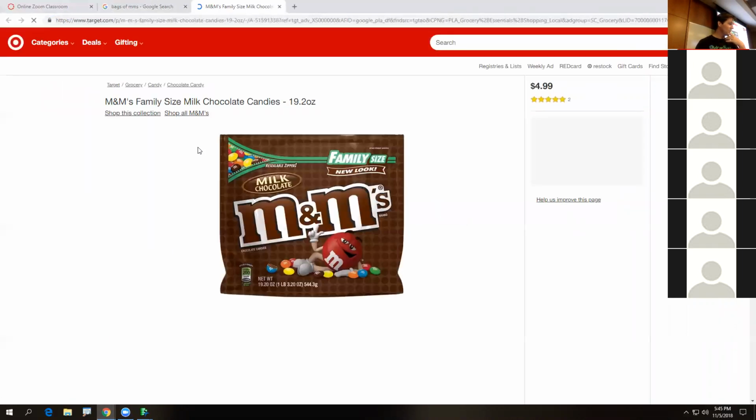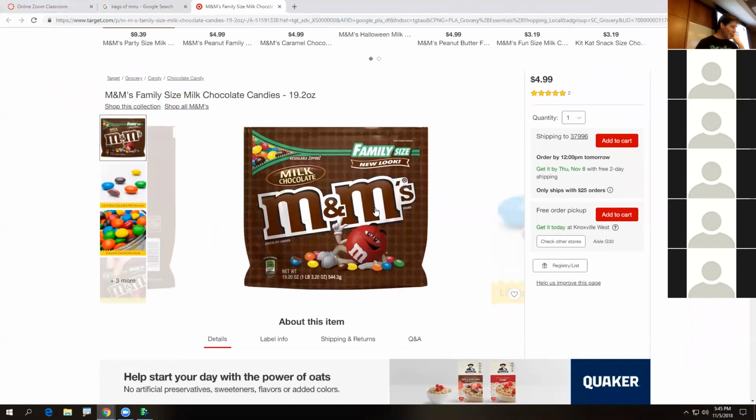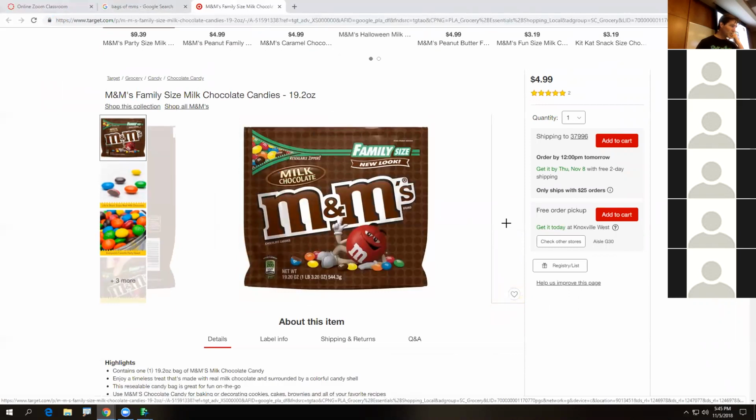Now, here's some key difference with, am I gonna go buy this now? Sure, let's go buy this. So, oh, it's family size for $5. That might not be that bad. You can still get over a pound. That's like 1.2, 1.3 pounds of M&Ms for $5. That's not bad.